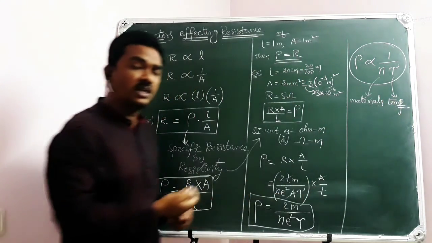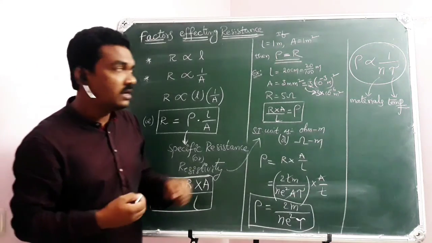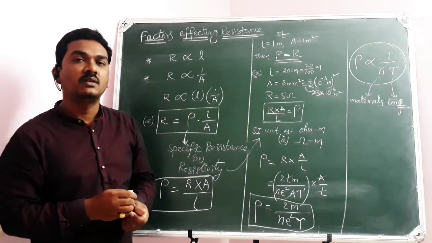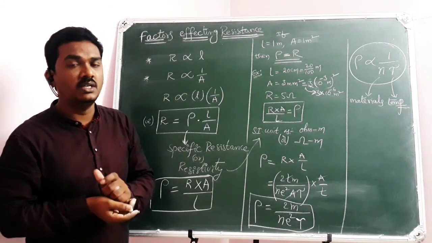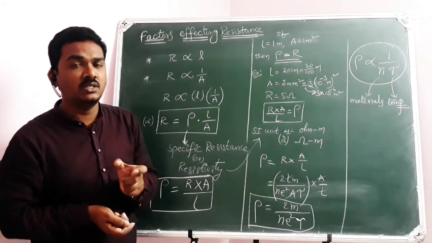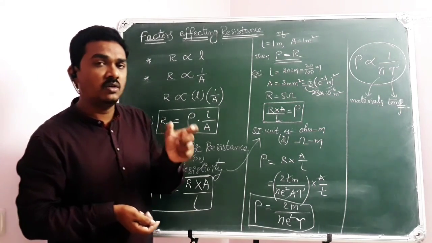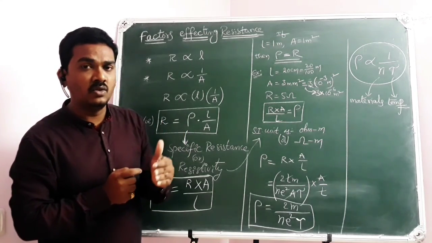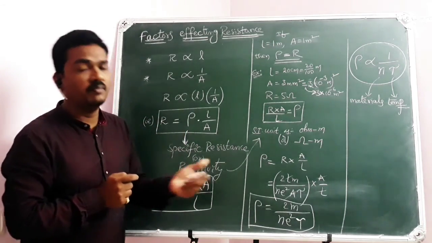Because as the temperature of the conductor increases, relaxation time will decrease, so the specific resistance will increase. So the ultimate conclusion is the specific resistance depends on the nature of the material. Different materials can have different values of resistivity.